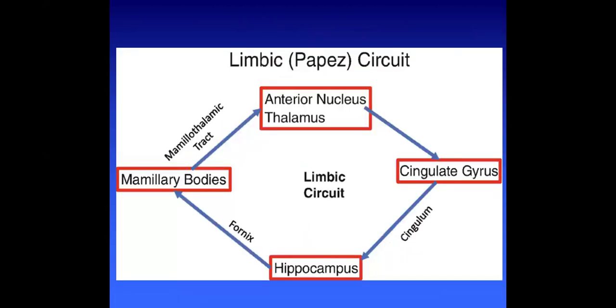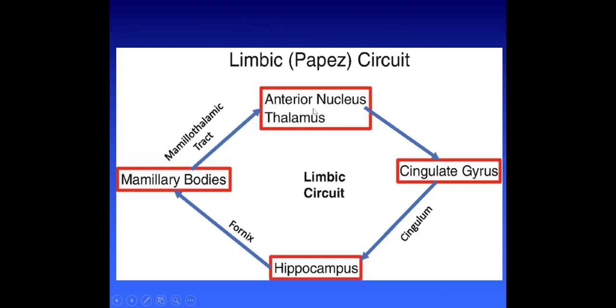So this is the Papez circuit, in short. We start from the hippocampus and through the fornix reach the mammillary body, and then from the mammillary body through the mammillothalamic tract. Why is it known as the mammillothalamic tract? Because this tract starts from the mammillary body and terminates in the anterior nucleus of the thalamus. So that's why this is known as the mammillothalamic tract.